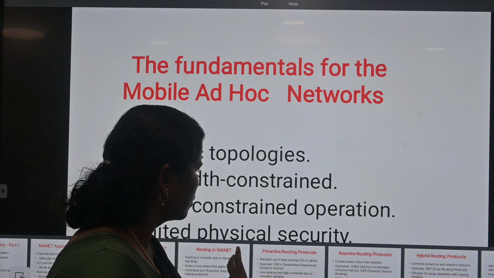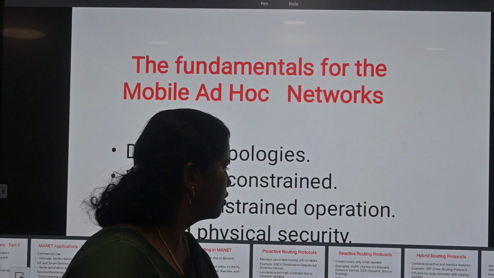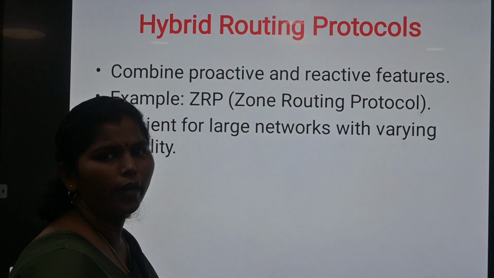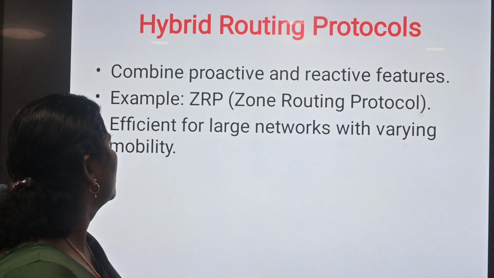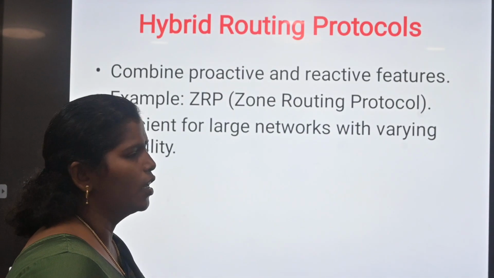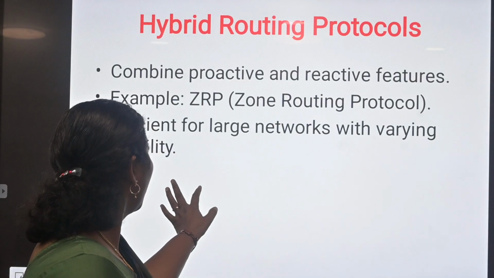In hybrid routing protocol, it combines proactive and reactive features. Example, ZRP, zone routing protocol. This is efficient for large networks with varying mobility.